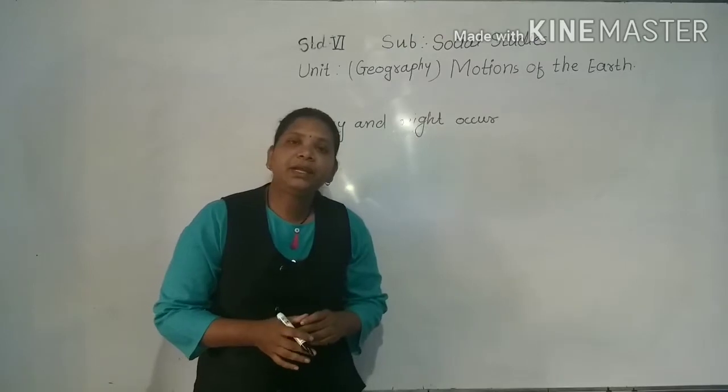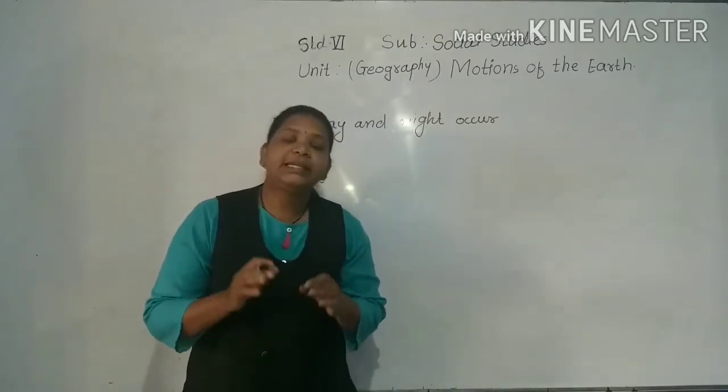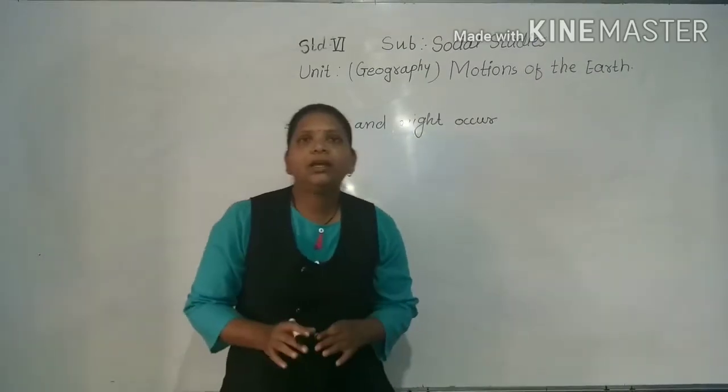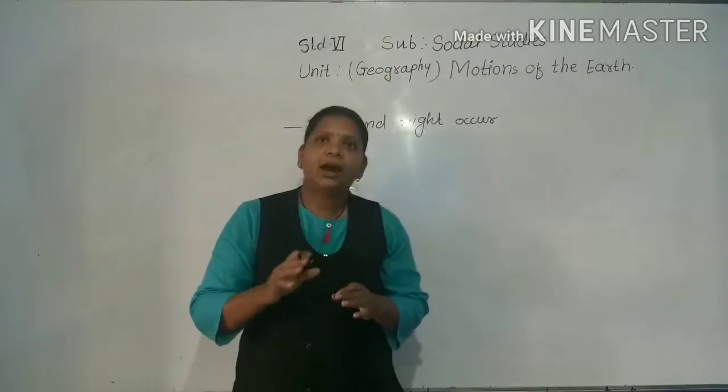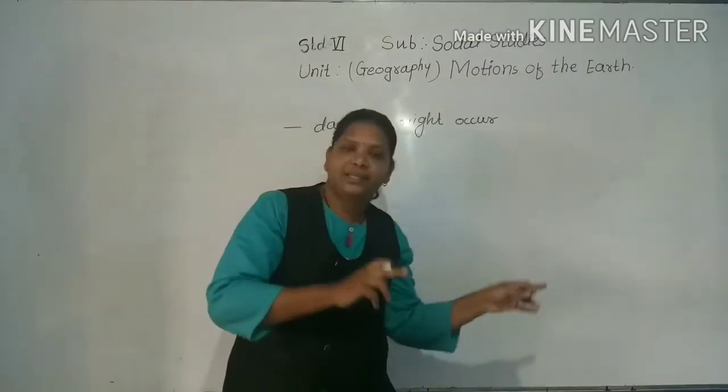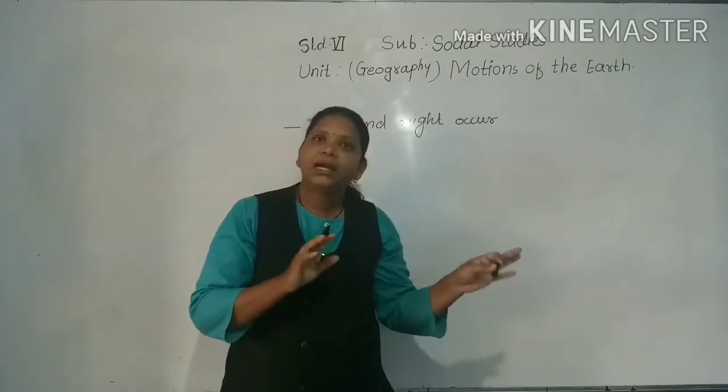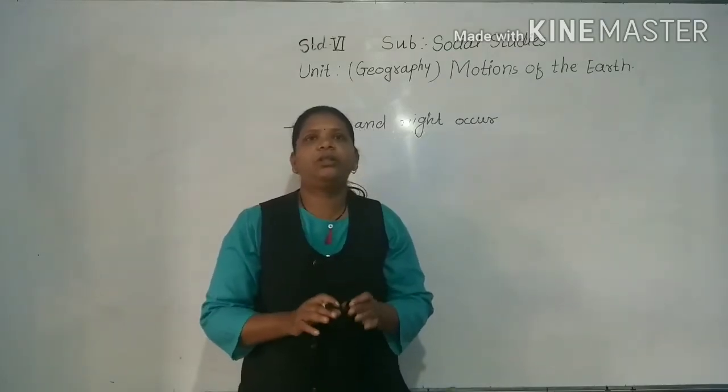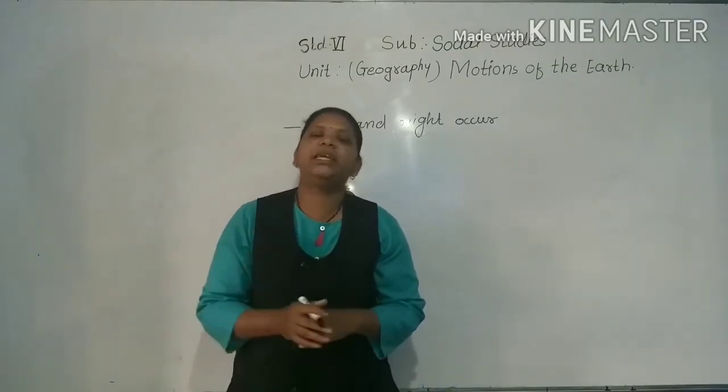Then the second effect is that as the earth rotates, it appears that the sun, the moon and the stars are moving from east to west. The concept of direction based on sunrise and sunset has been given by it.